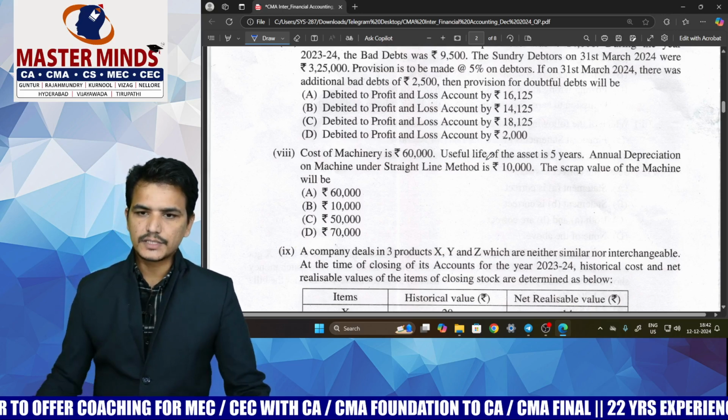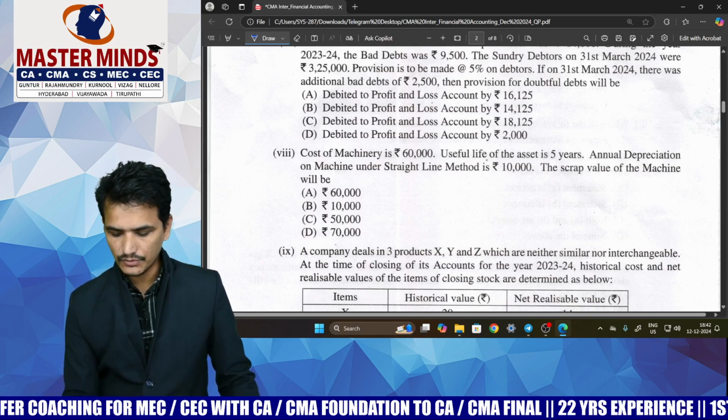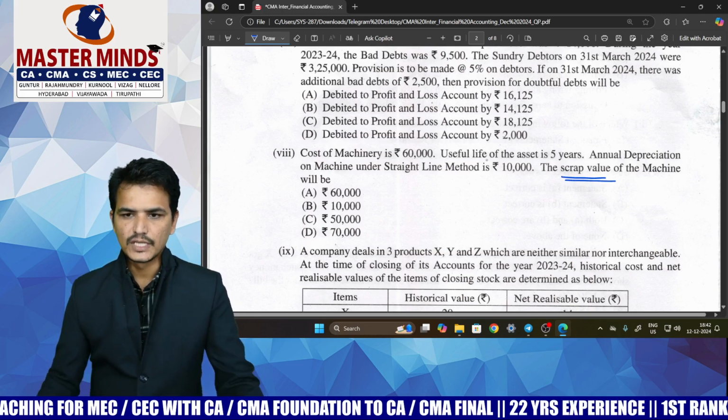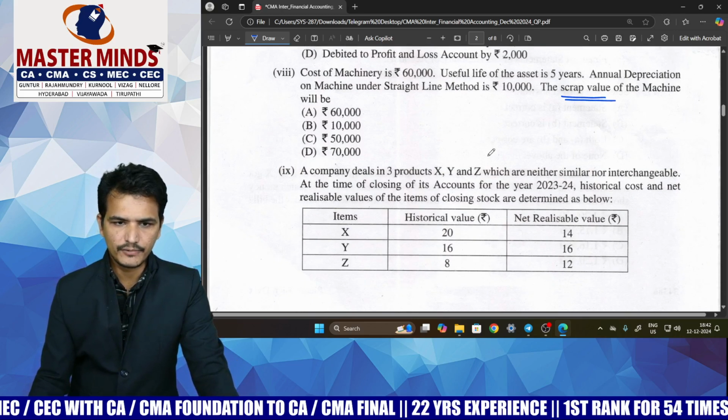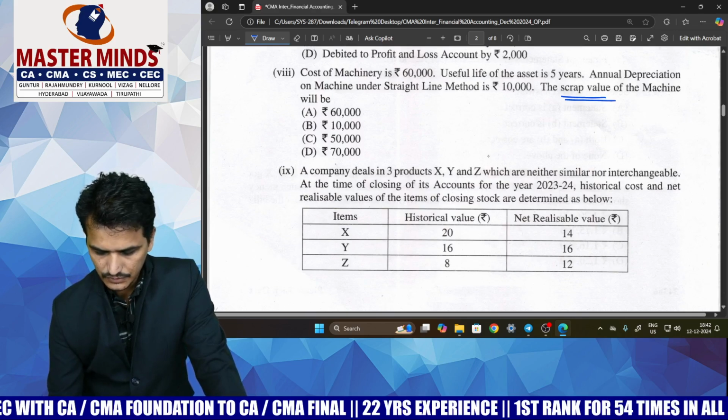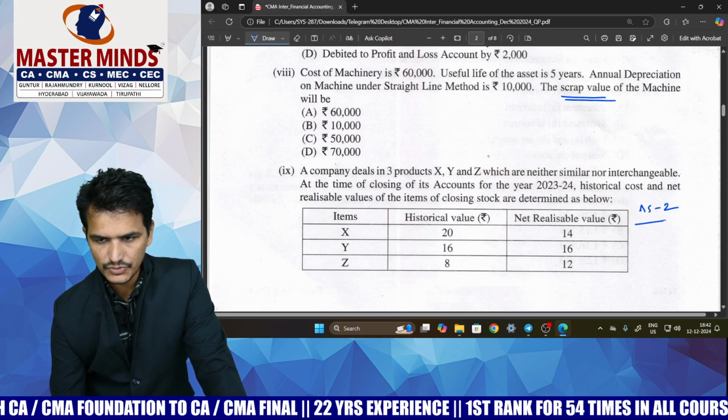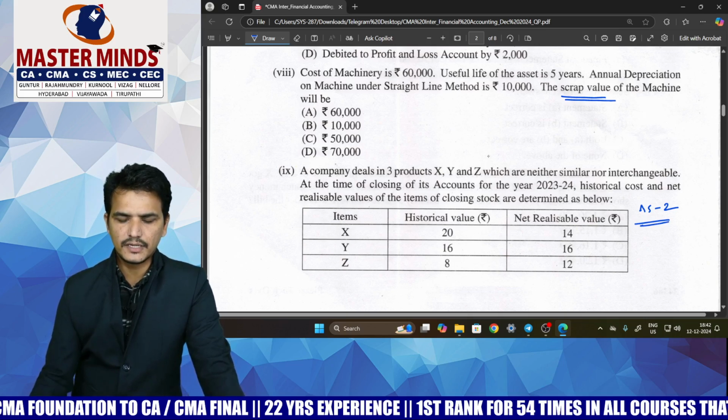Here they are not asking you to calculate the depreciation; they are asking you to calculate the scrap value of the machine. Simply write the formula and from that formula you can calculate the scrap value. Actually, they have given a question from AS2, but AS2 is not there in your syllabus.